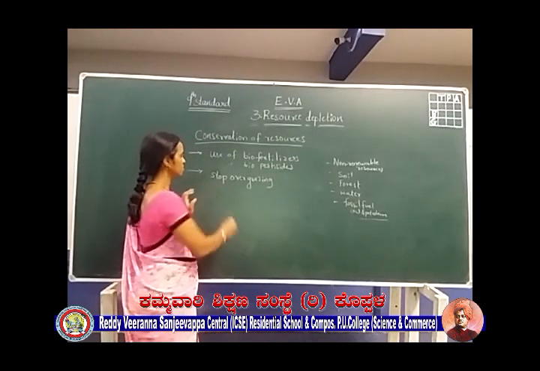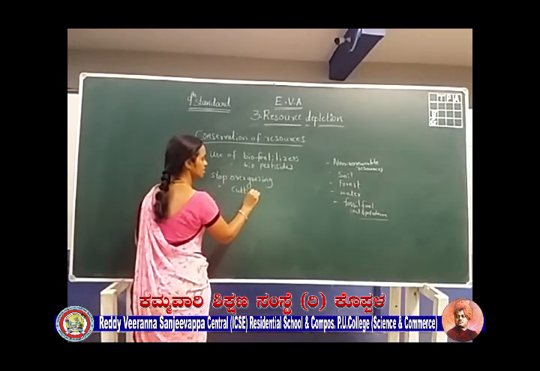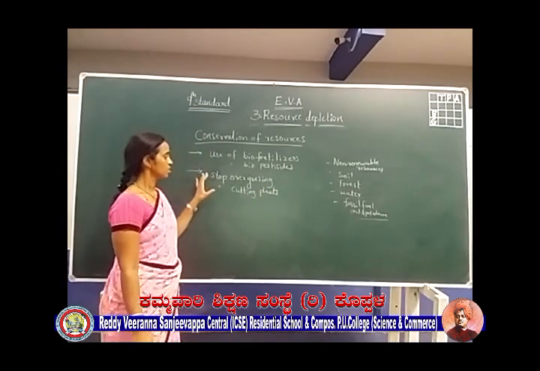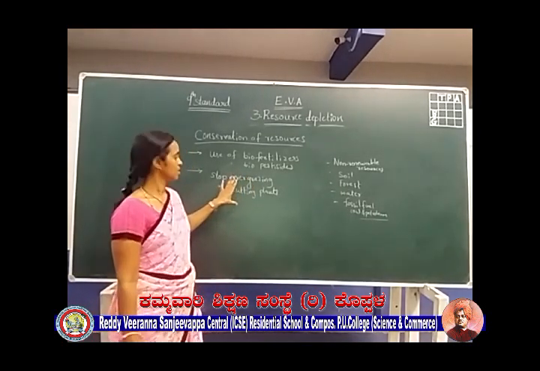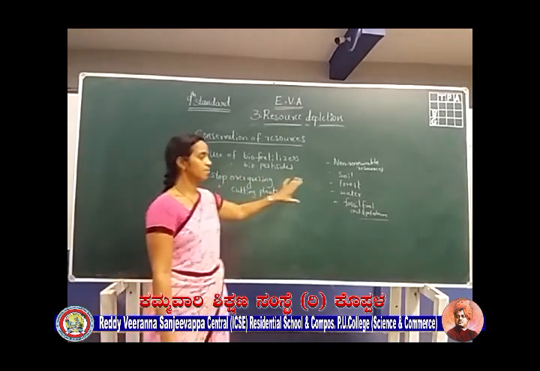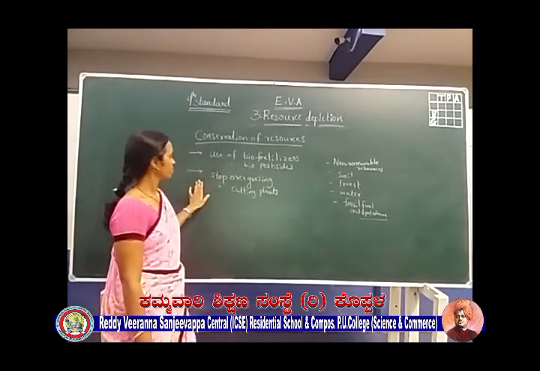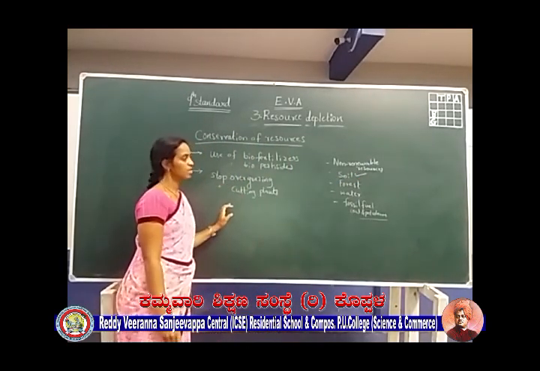Okay, and also stop cutting plants or deforestation. Overgrazing and deforestation should be kept under control. Okay, so that we can conserve the top layer of fertile soil. This is about the conservation of the soil.